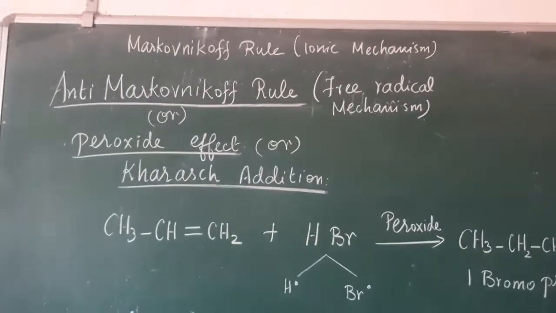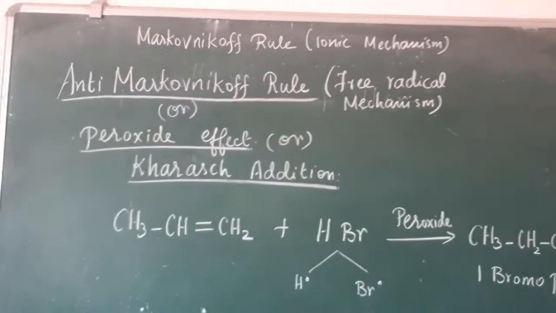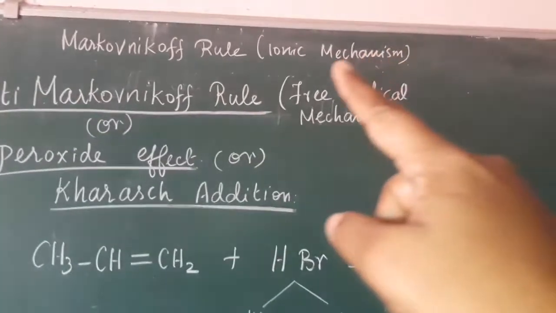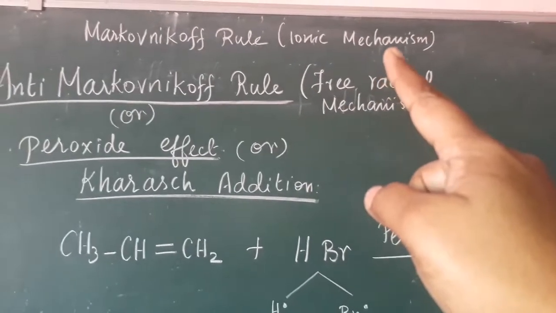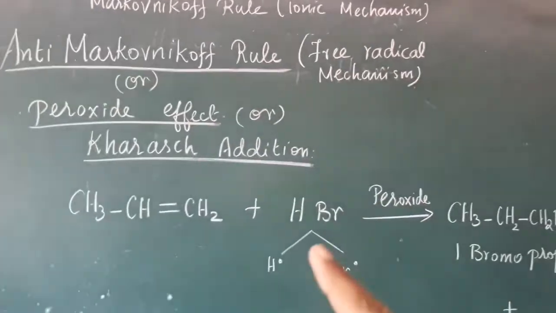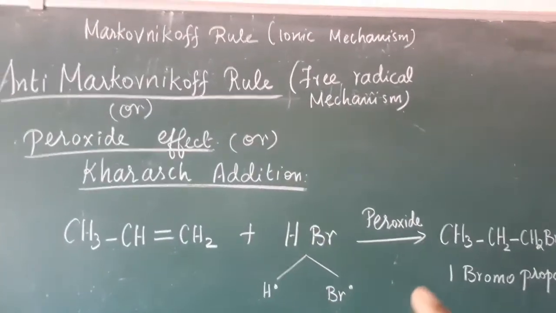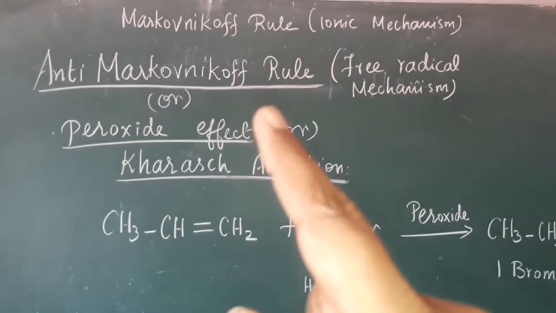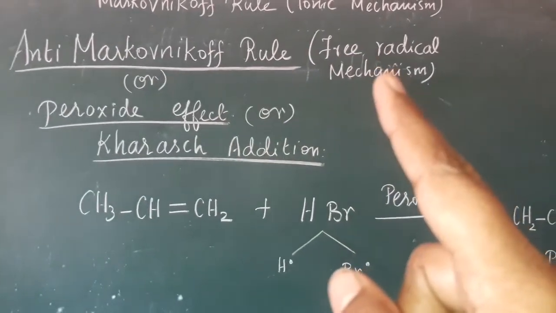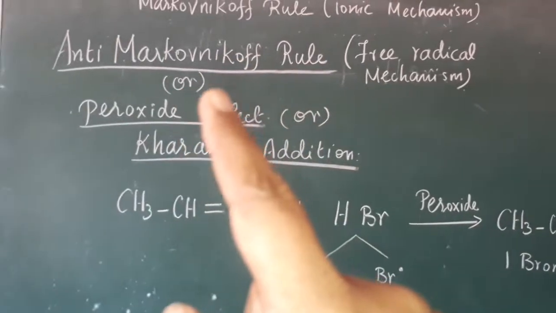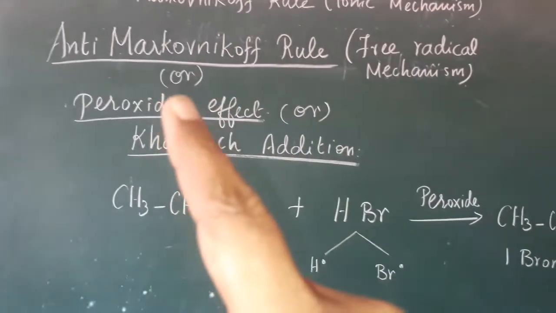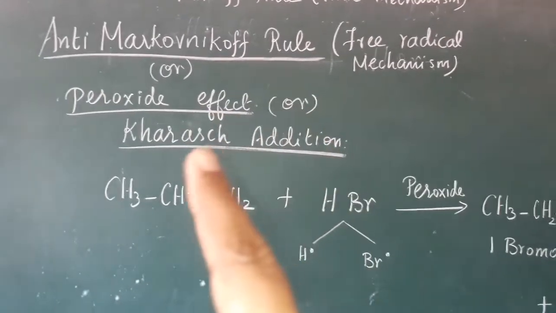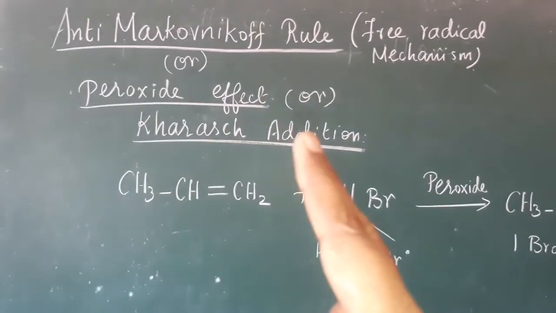Students, so far we have learned the Markovnikov rule. The Markovnikov rule is based on the ionic mechanism. Ionic means that HBr is treated as H plus and Br minus. But now we are going to study the anti-Markovnikov rule. It is based on the free radical mechanism. Another name for the anti-Markovnikov rule is the peroxide effect, or otherwise the Kharasch addition.